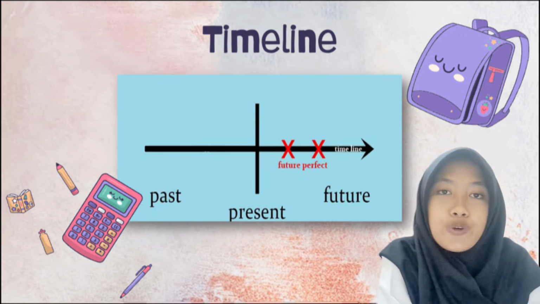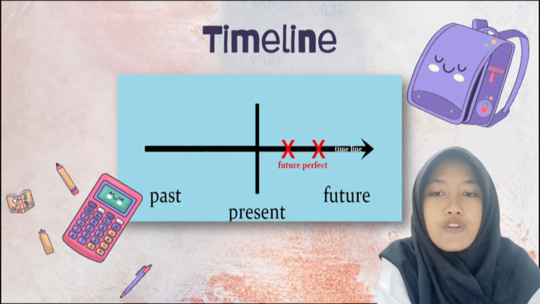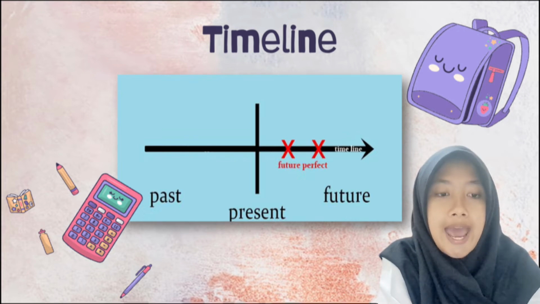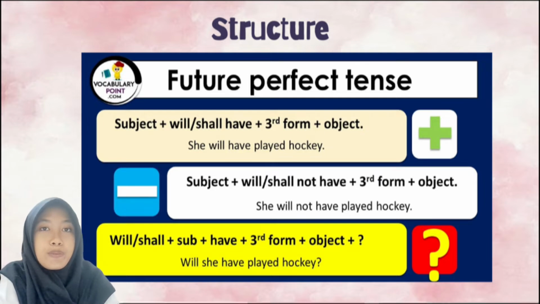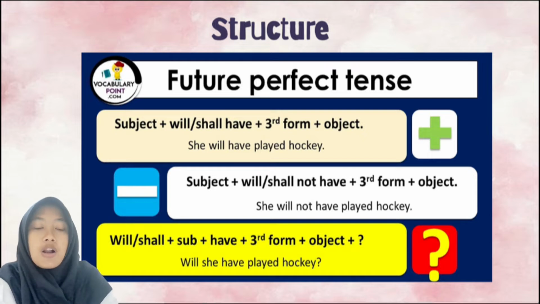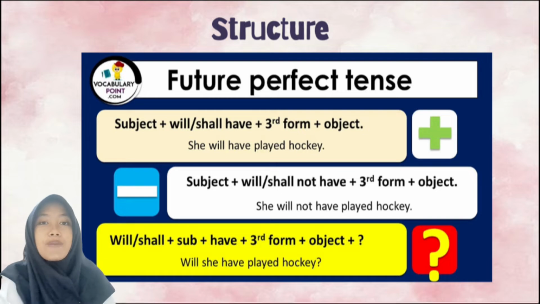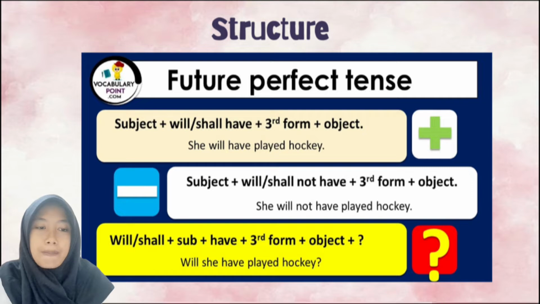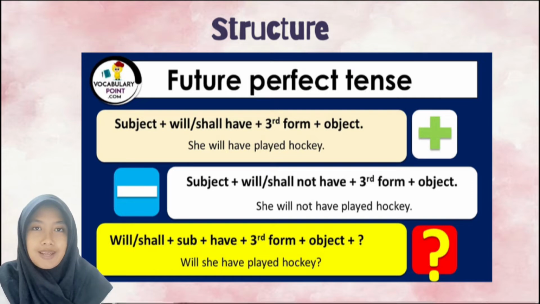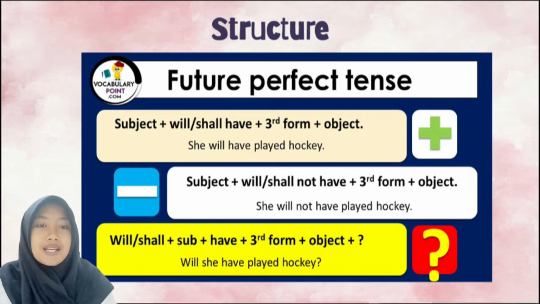This is the timeline of future perfect tense, showing the position of future perfect tense between present and future. And then the structure of future perfect tense. For positive sentence, subject plus will or shall have plus third form plus object. For negative sentence, subject plus will or shall not have plus third form plus object. And for the question, will or shall plus subject plus have plus third form plus object.